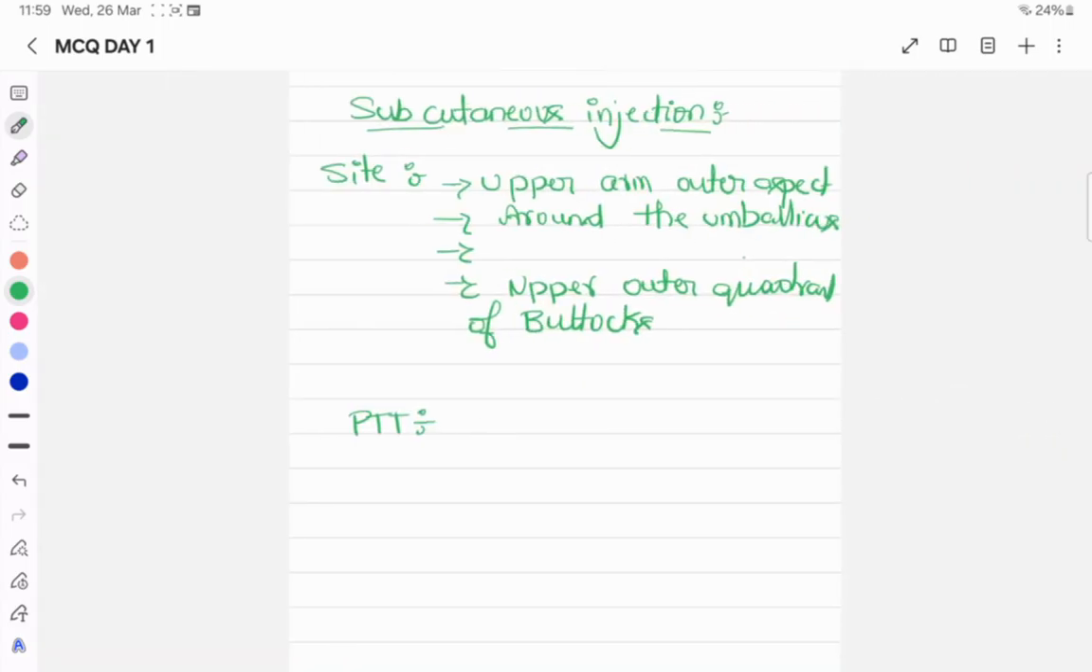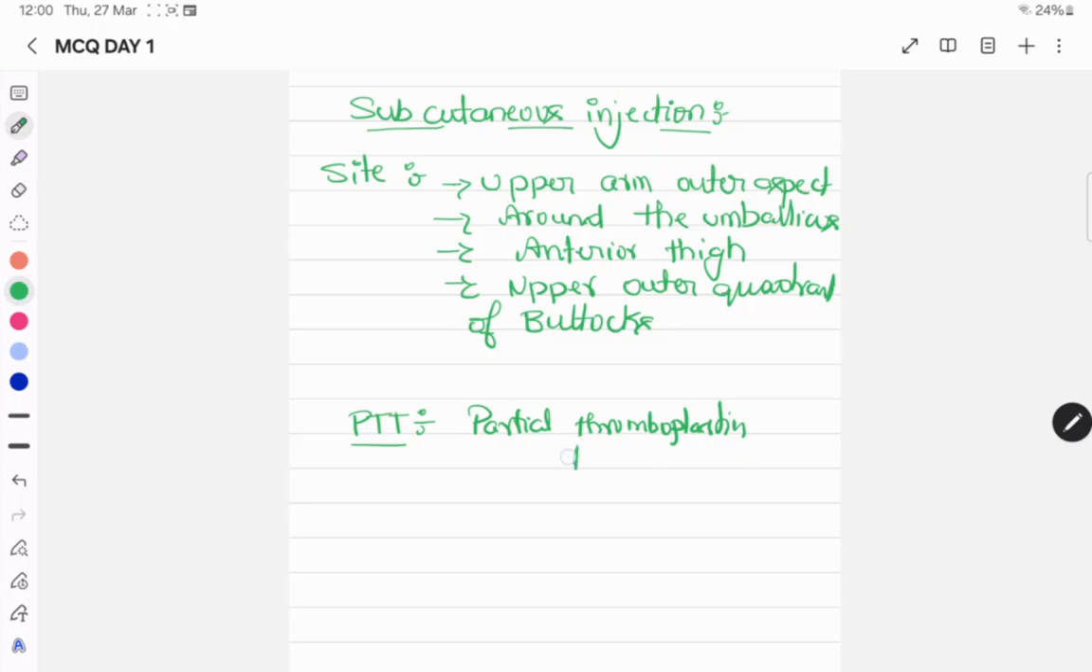Next, the important sites for subcutaneous injections are the outer aspect of the upper arm, around the umbilicus, the anterior aspect of the thigh, and the upper outer quadrant of the buttocks. Then they mentioned PTT, that is partial thromboplastin time.